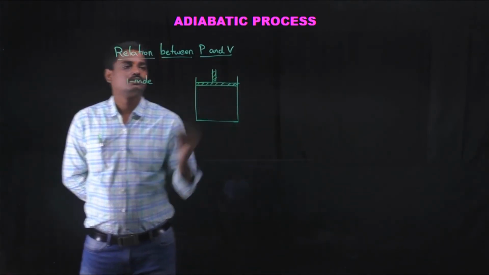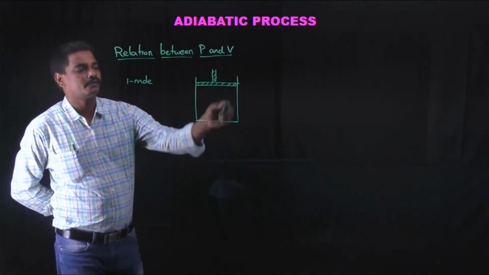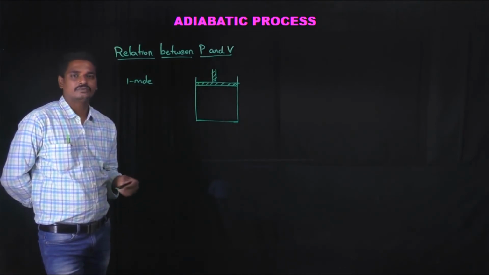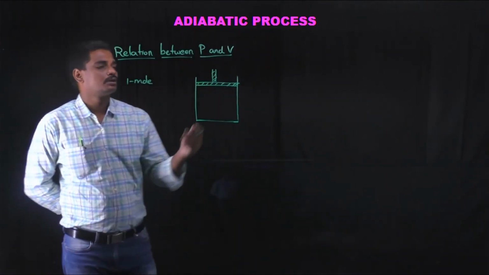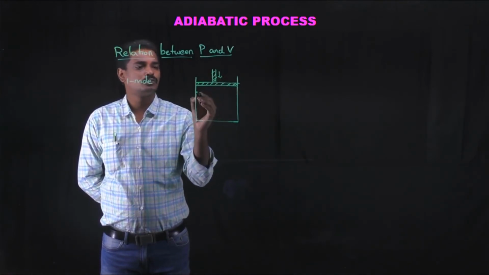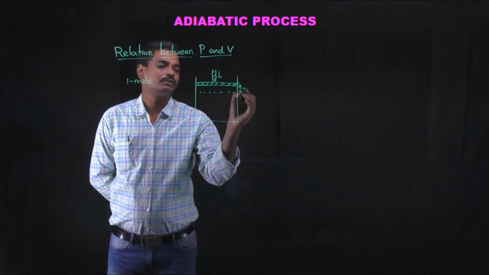The walls of the cylinder are made up of bad conductors of heat, so that exchange of heat energy is not taking place. Now, by applying a force, let this piston move down by a distance of dx,